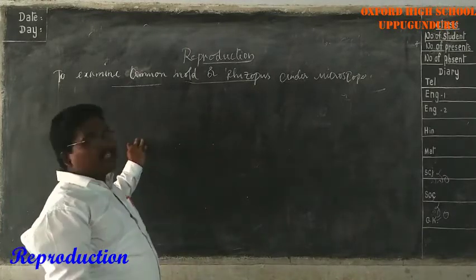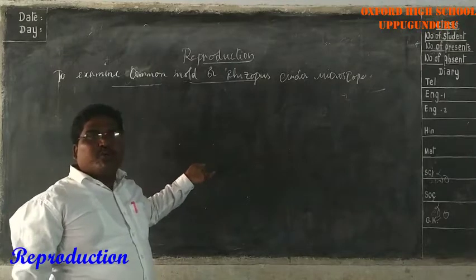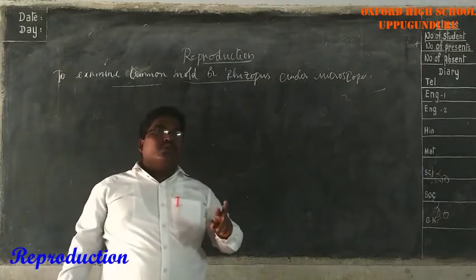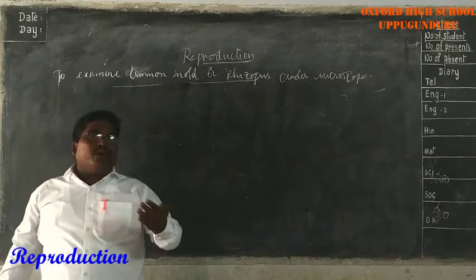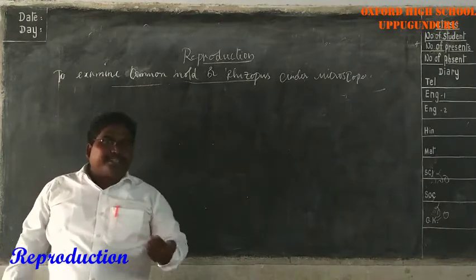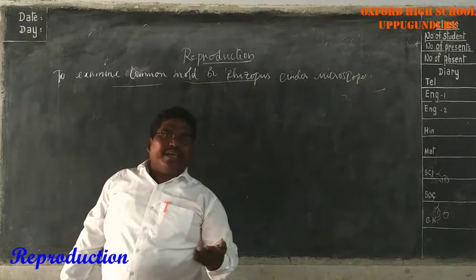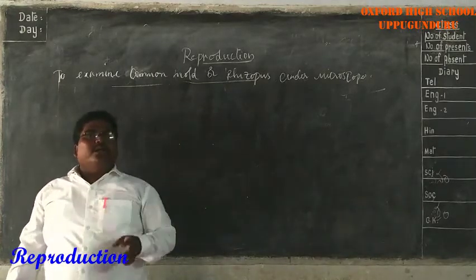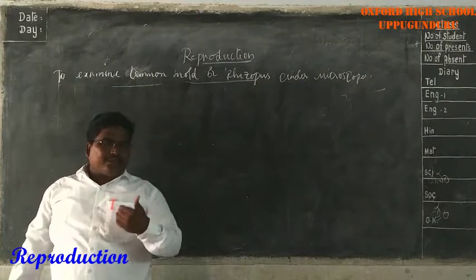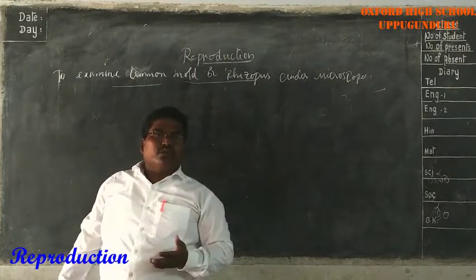To examine this common mold under the microscope, we have to grow the mold. It is better to grow the mold in your own way in a controlled environment. I already told you that common mold means bread mold.